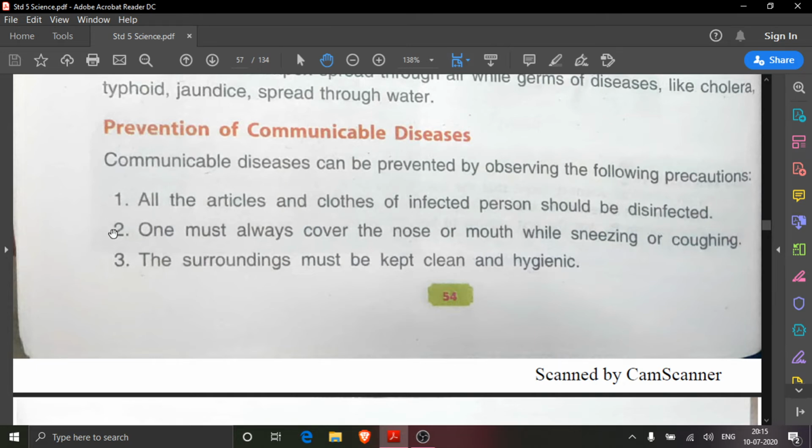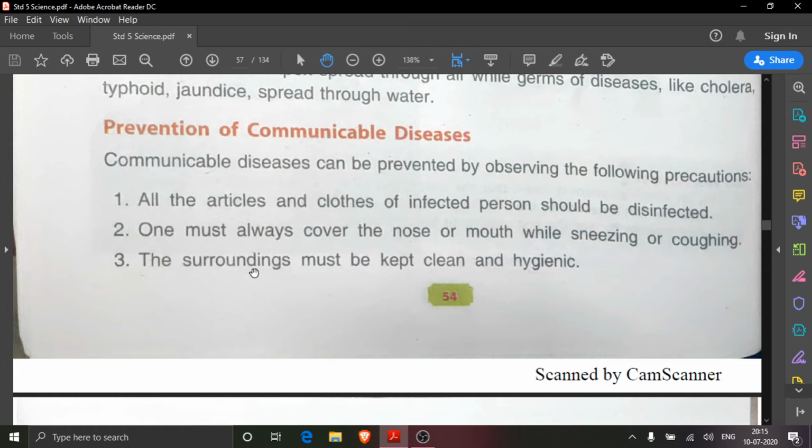First one is, all the articles and clothes, whatever items or clothes the sick person is using, of the infected person, should be disinfected. How can the articles and clothes of an infected person be disinfected? By washing them in warm water, by putting Dettol into that, we can disinfect.